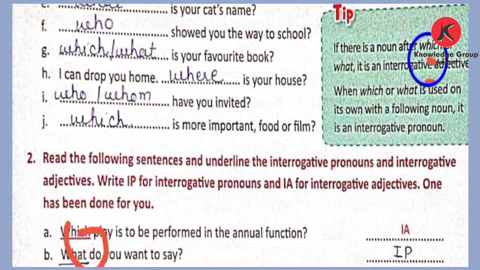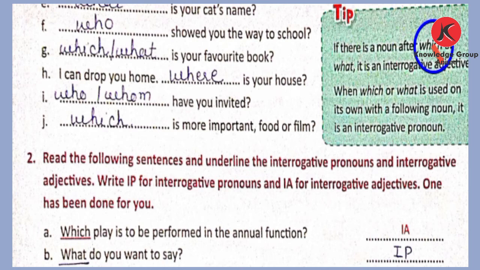Now here somebody is asking a question to one of the persons. So what do you want to say? When it stands for the person or thing about whom or which the question is asked. The question is asked to a person. So naturally it is an interrogative pronoun. So our second sentence is of interrogative pronoun. Same thing in the third sentence. Who is the composer of the Indian national anthem?